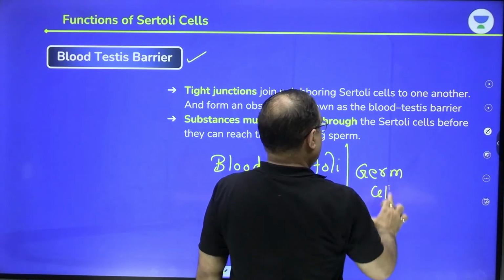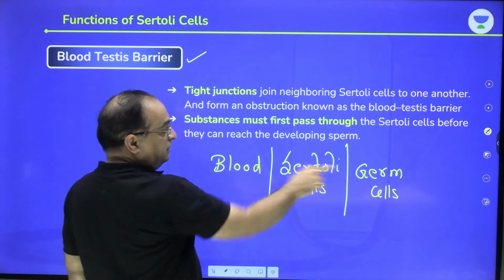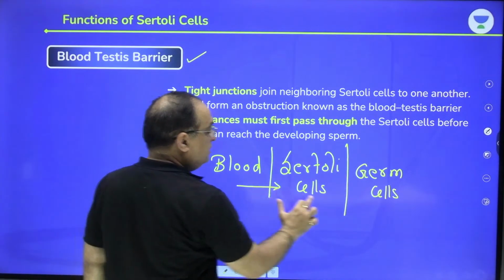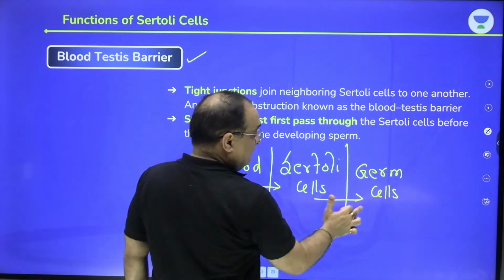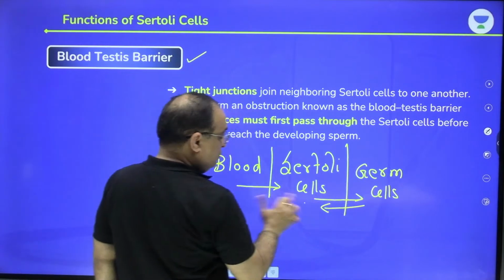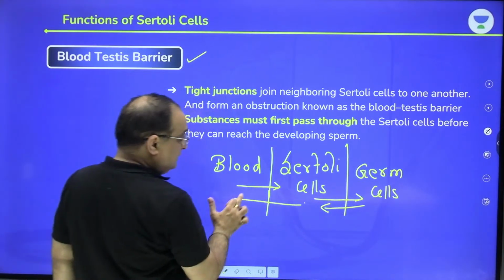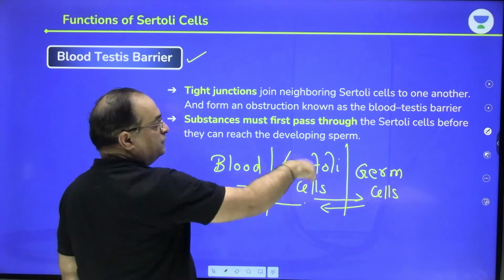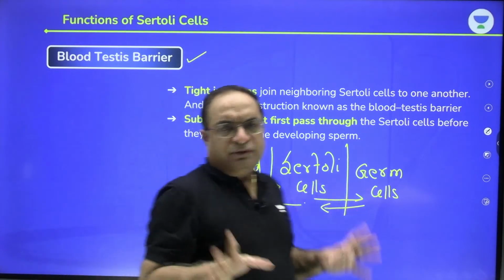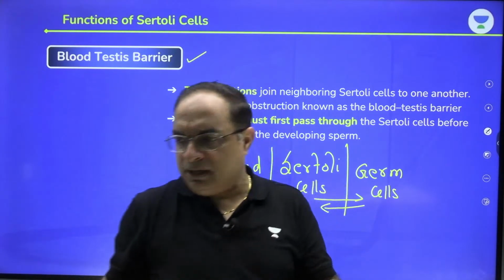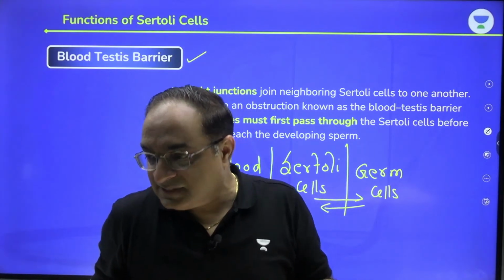All the requirements of the germ cells are fulfilled through the Sertoli cells. Whatever metabolic wastes are produced are passed back to the blood through the Sertoli cells only. So this much you have to remember, that Sertoli cells form the blood testis barrier.